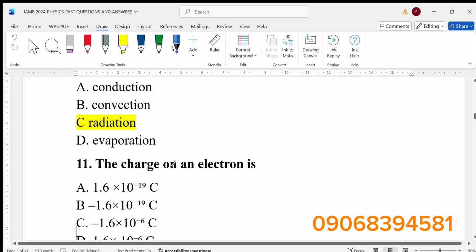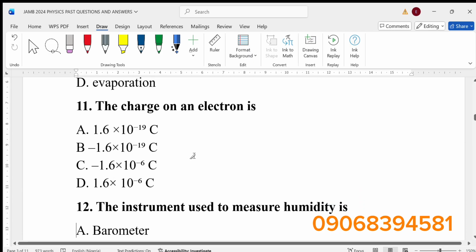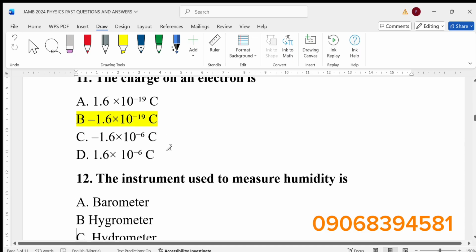Now, the next one: the charge on an electron is dash. The charge on an electron is this. Please take note of the negative sign. Minus 1.6 times 10 raised to power minus 19 coulomb.